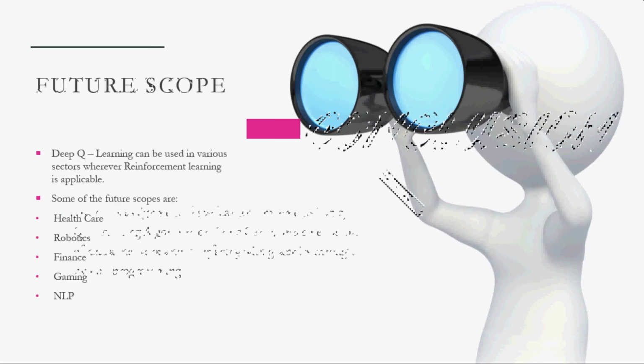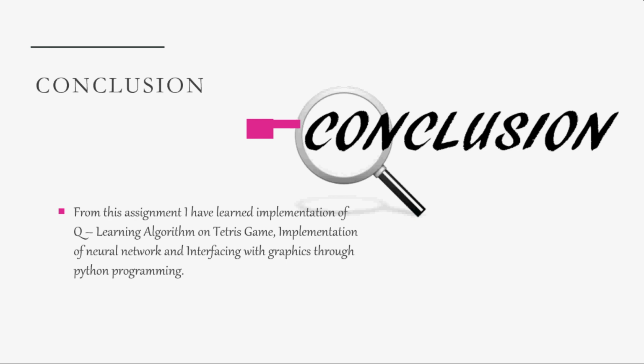Conclusion. From this assignment, I have learned the implementation of the Q-learning algorithm on the Tetris game, implementation of a neural network, and interfacing with graphics through Python programming.